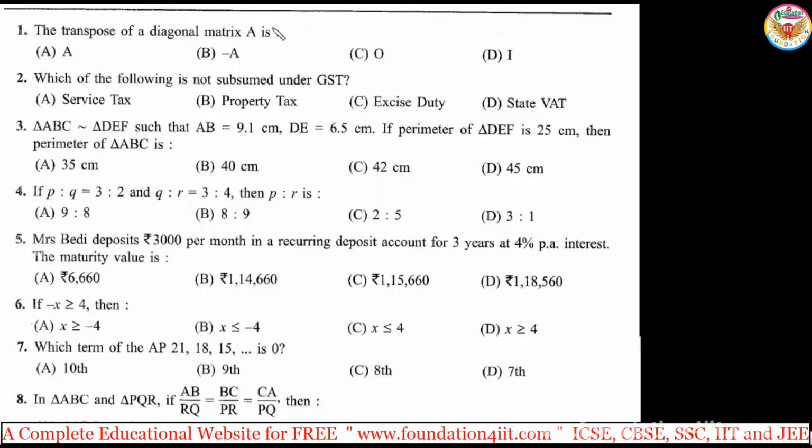A diagonal matrix is always a square matrix. For example, 2 0 0 2 is a diagonal matrix. The transpose will also be the same. So 2 0 0 2, if you take the transpose, you get the same matrix as it is. So the transpose of any diagonal matrix, not only 2 by 2, even 3 by 3 order, is also the same.